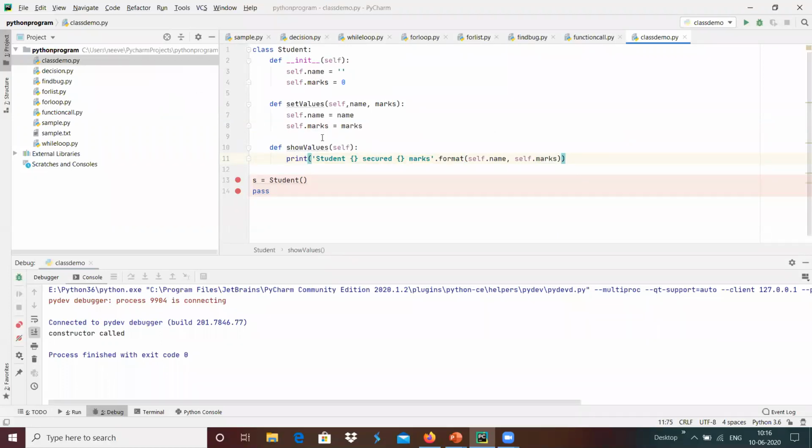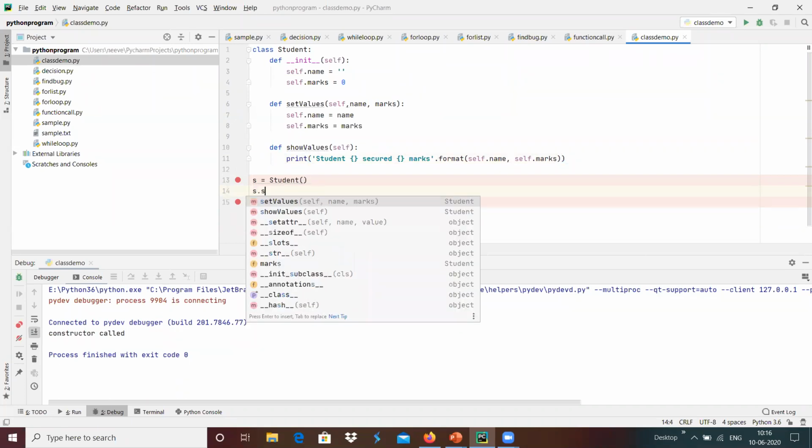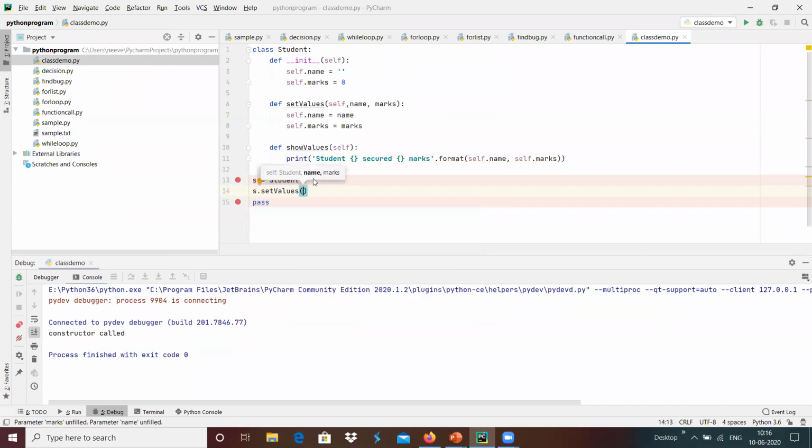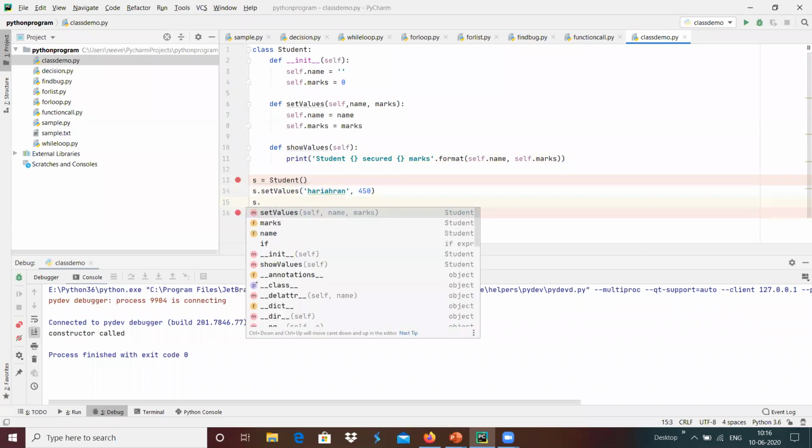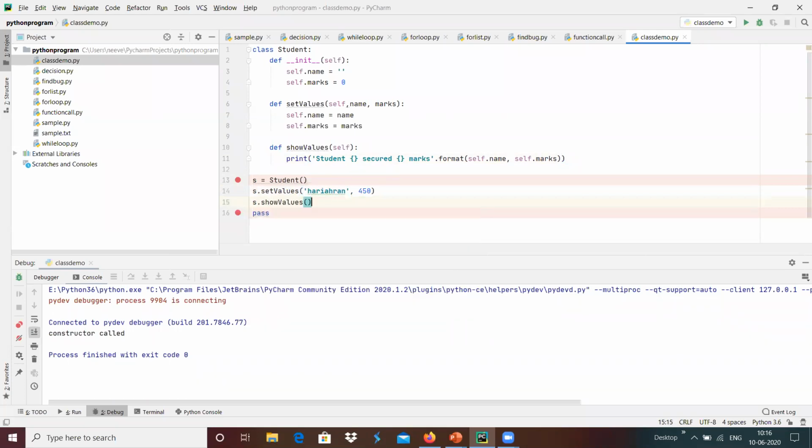And these member functions can be called from here, something like s.set_values with maybe Hariharan, and then the marks can be 450. And I'm going to call another function, show_values.